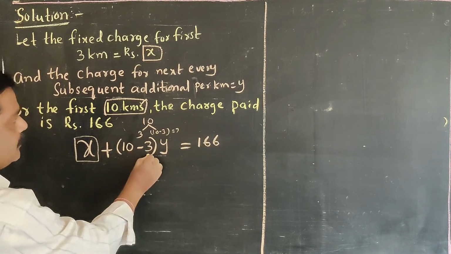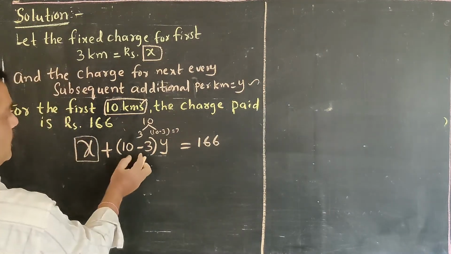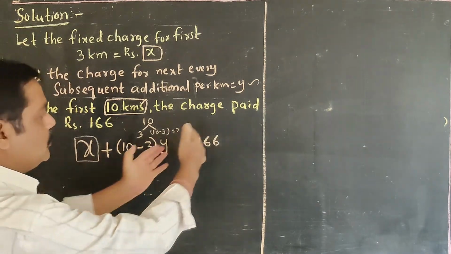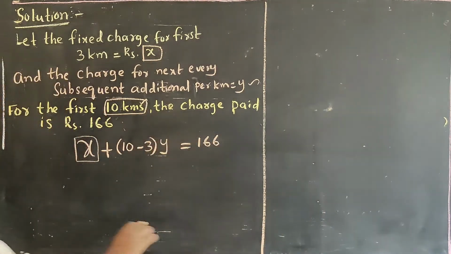For the 7 kilometers, per kilometer he is going to charge y rupees. So (10 minus 3) into y. The total amount he paid is 166 rupees. Is it clear for all? Once you check.